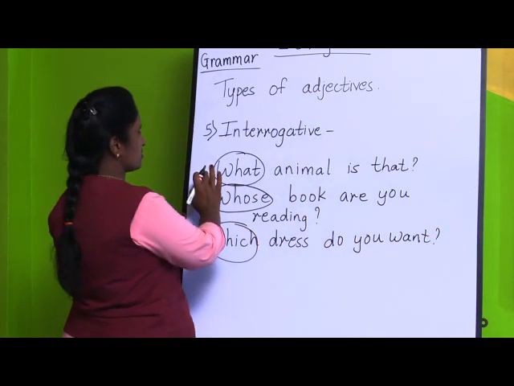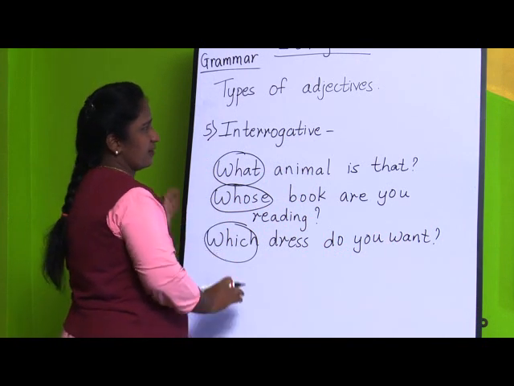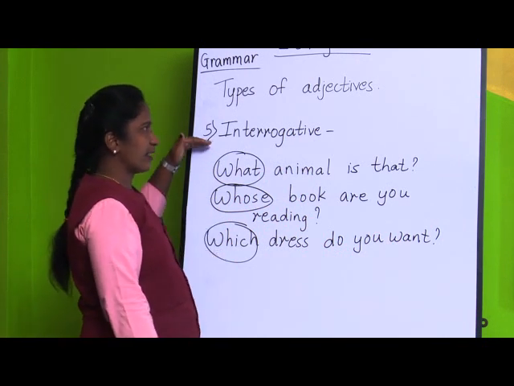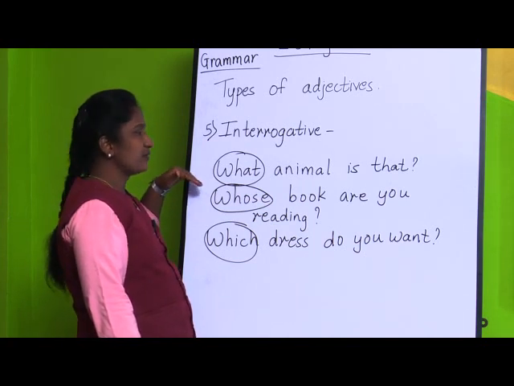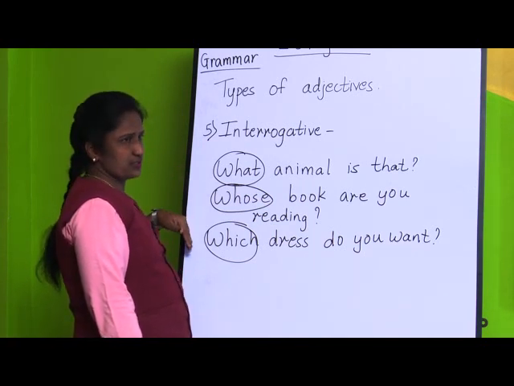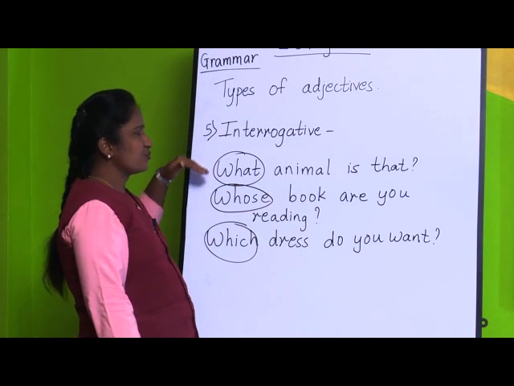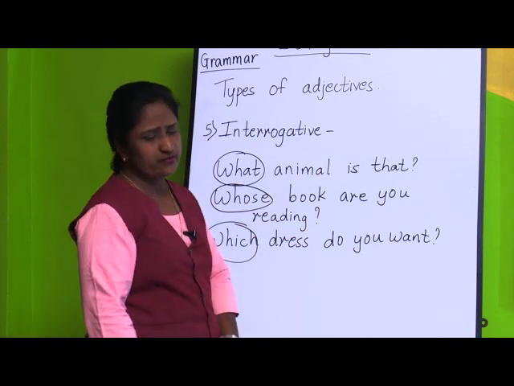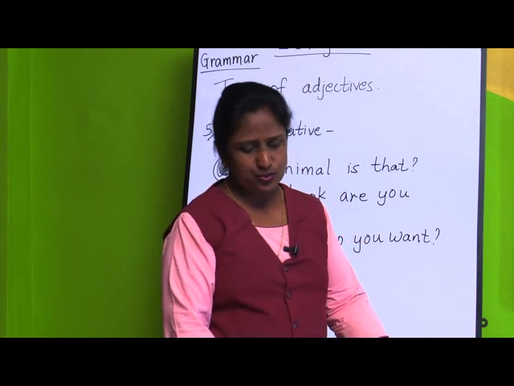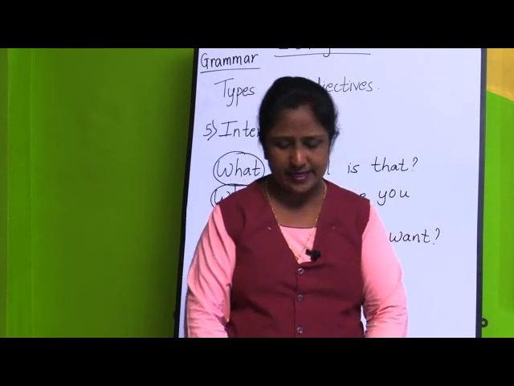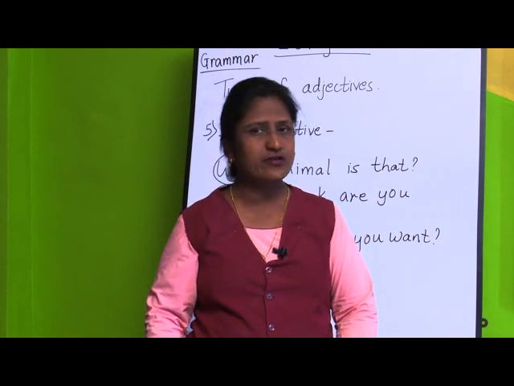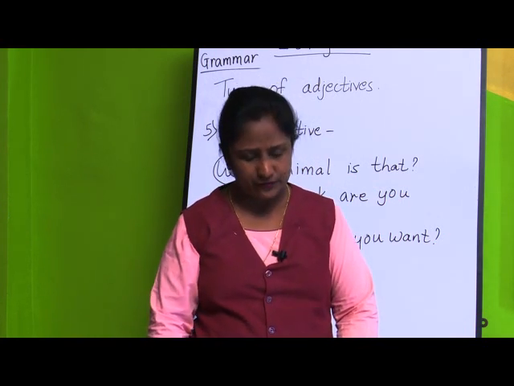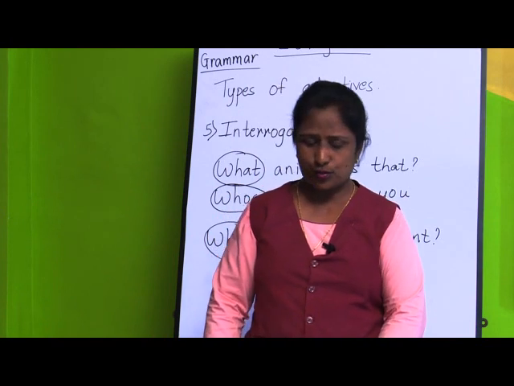So, these words what, whose and which are interrogative adjectives because here you ask the questions with the help of these words. That is why they are called interrogative adjectives. An interrogative adjective is an adjective which asks a question. Examples they have given: what, whose and which. This was about interrogative adjective.